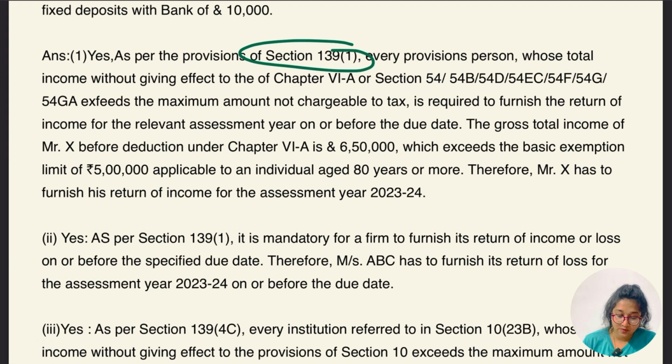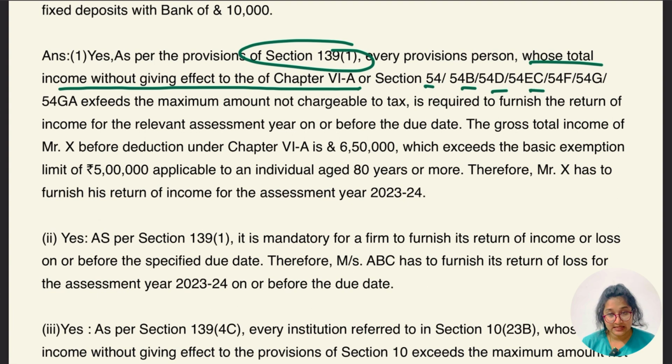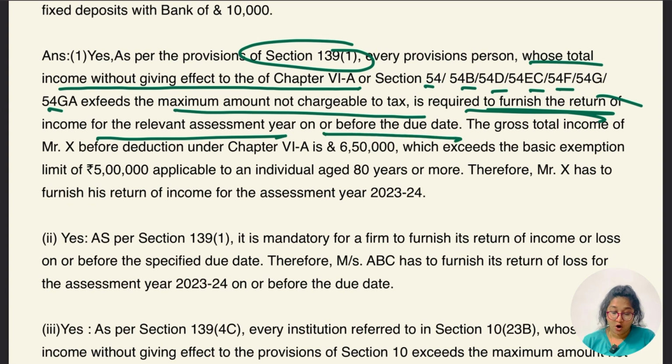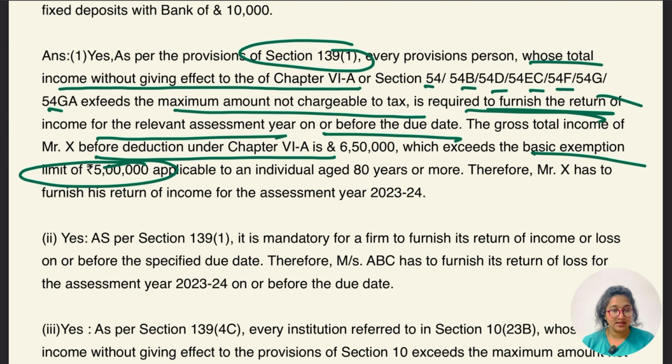Yes, as per the provision of section 139(1), every person whose total income without giving effect to the provisions of Chapter VI-A or section 54B, 54D, 54EC, 54F, 54G and 54GA exceeds the maximum amount which is not chargeable to tax is required to furnish the return for the relevant assessment year on or before the due date. The gross total income of X before deduction was 6,50,000, which exceeds the basic exemption limit, which is definitely so, in this case you have to file the return.